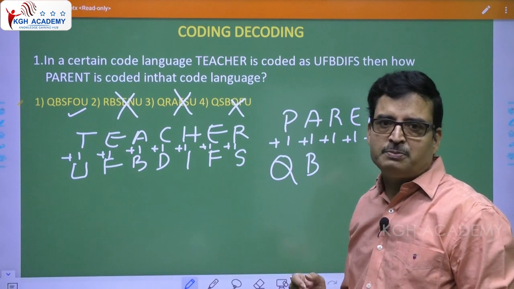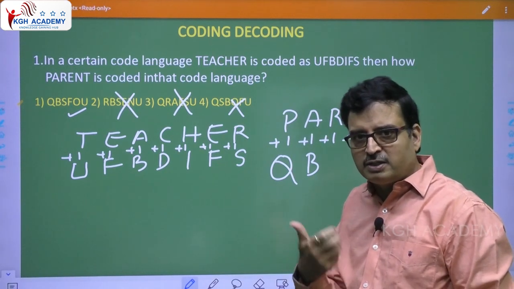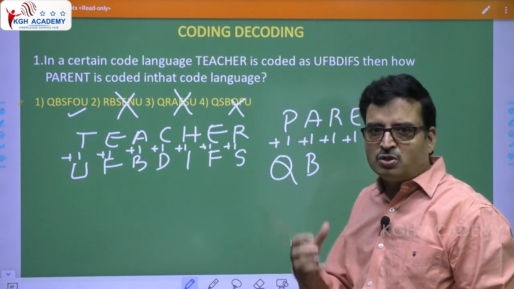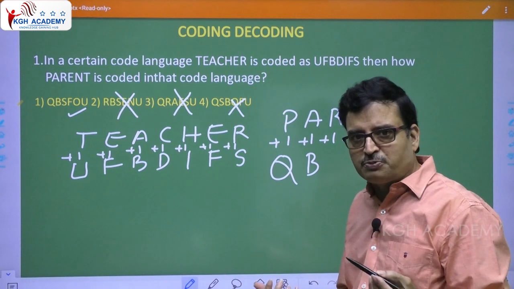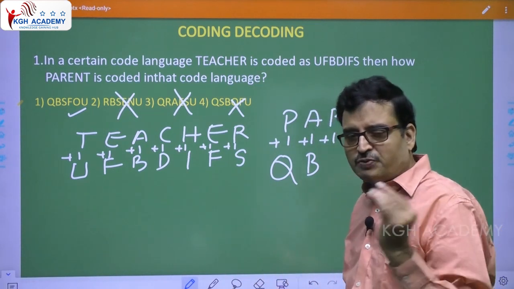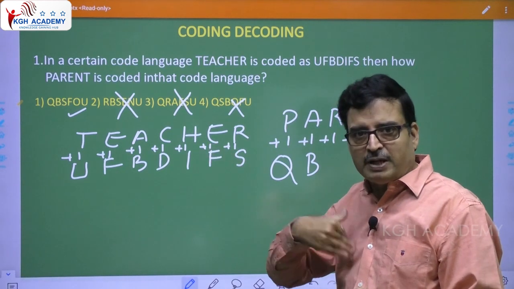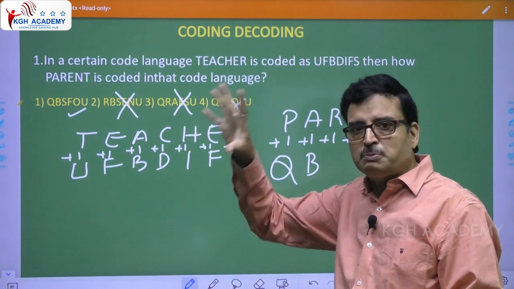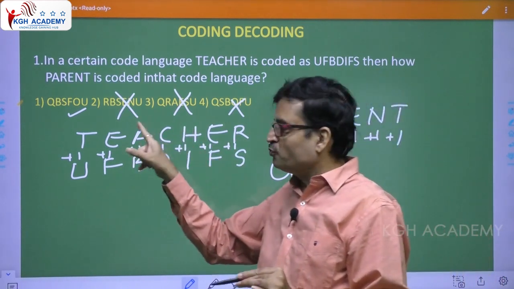In any competitive examination, you have to try to solve the questions in the given time frame. So whenever you come across a simple question wherein you can solve the question based on the options, you immediately solve it. That's a very important point to be noted. And as I've told you, this is not a question I prepared. It has been picked up from an SI paper. You have to follow this logic.